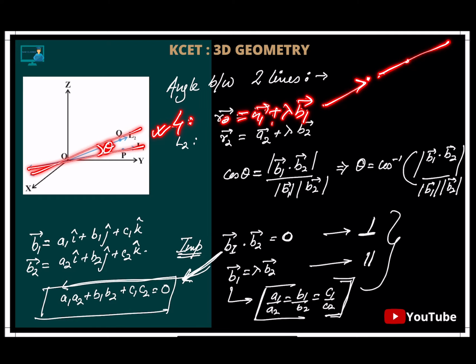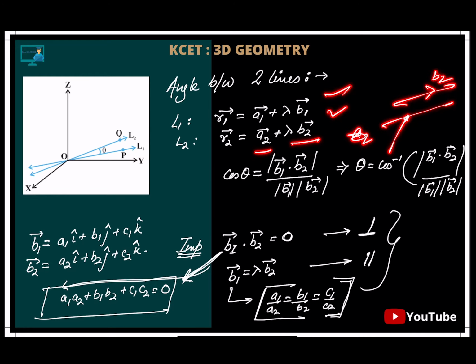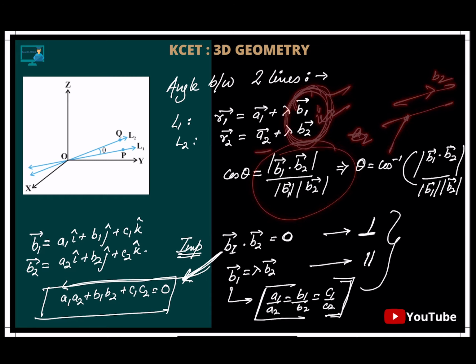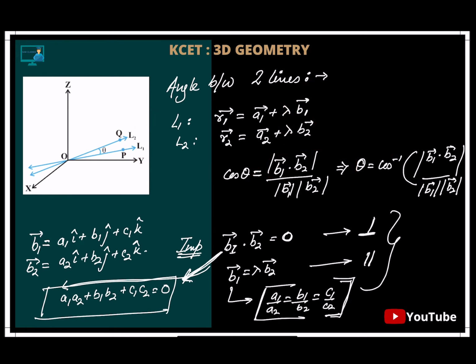They have given me the equation of a line in which a point is there, A1 vector, and it is parallel to another line, what? This B1 vector. Correct. For A2, again the same thing. A2 is a point of a line which is lying here, and it is parallel to B2. That's it. So these two lines are there. So just from the direction, what is the angle between these two with which they are parallel? That's it. If I'm able to find the angle these parallel lines are forming, I can directly do it with the lines also. So the angle between them is what?